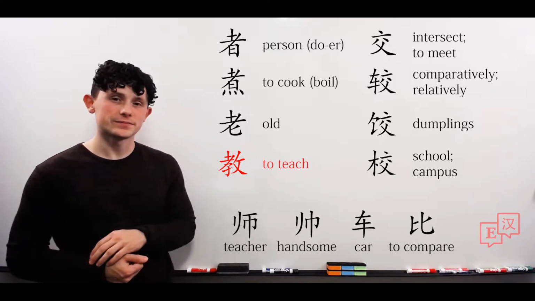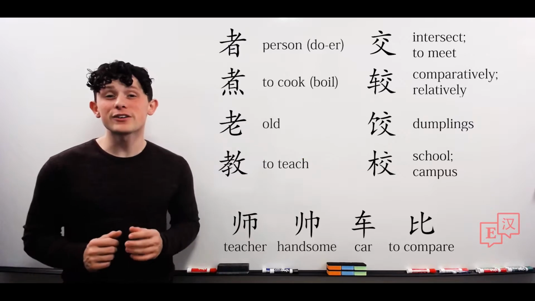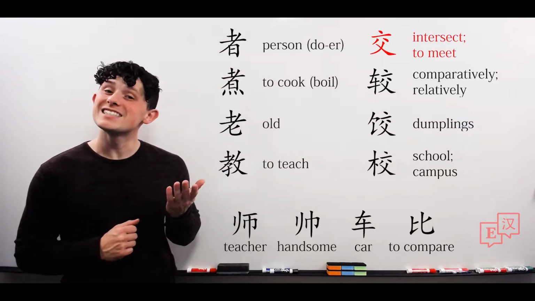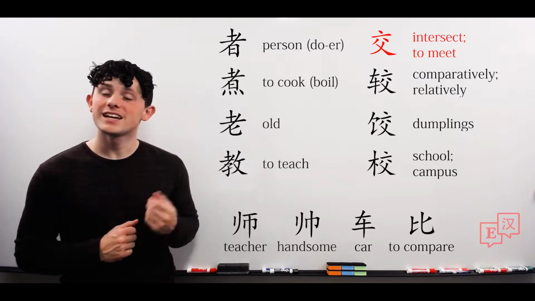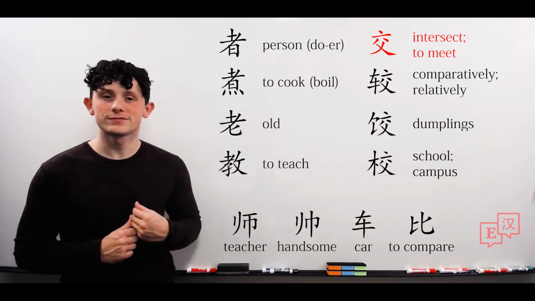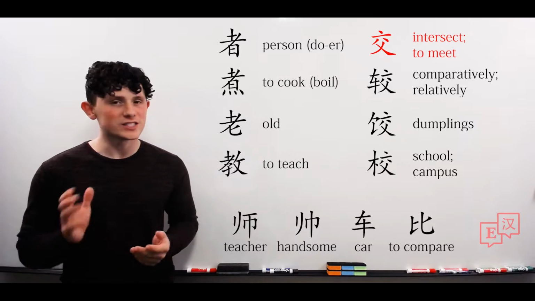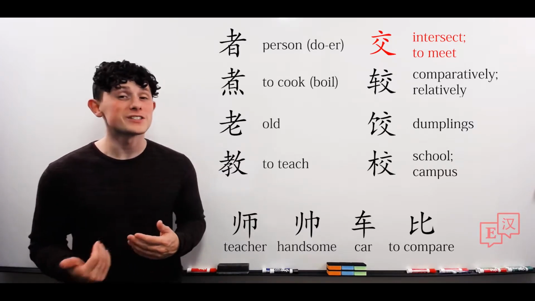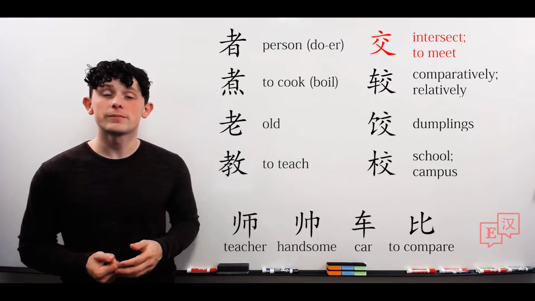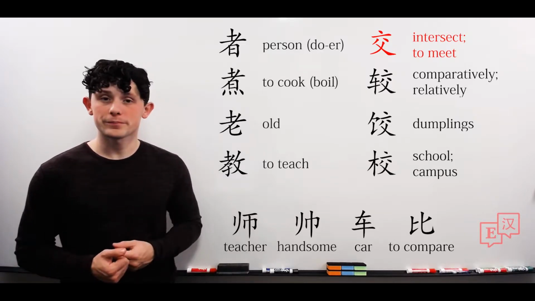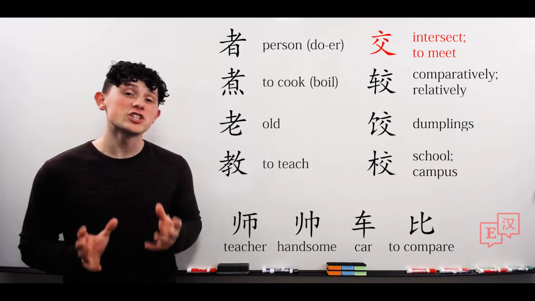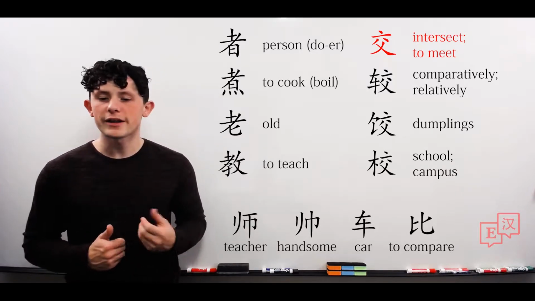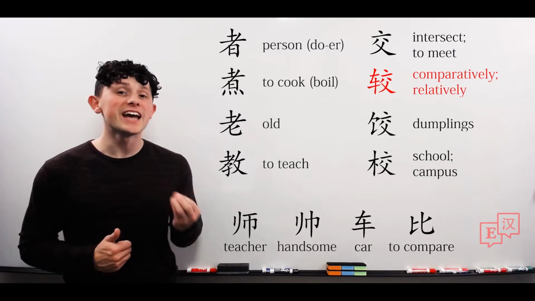Now our next set of characters are all fundamented on this piece here, pronounced 教. Just like instruct. Its meaning is to intersect or to meet. For instance, a fork in the road. All of our next characters have 教 present, and you'll notice most of them borrow the pronunciation in some way. Our next character, for instance, 教.